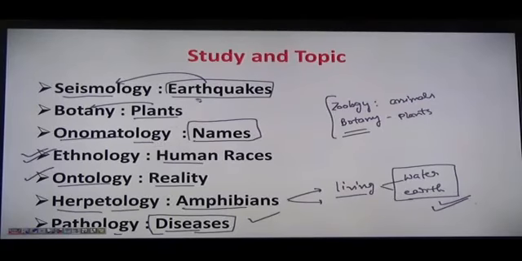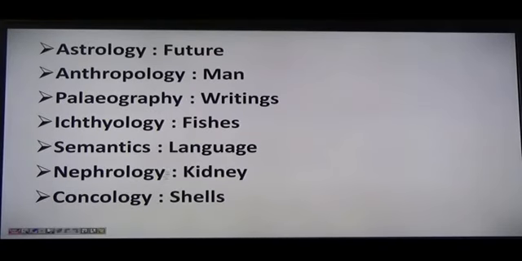What we have studied here: earthquake studies, named seismology; plants, botany; animals, zoology; names, onomatology, right? Then we have human race, ethnology. Then the study of reality is said to be ontology, amphibian is said to be herpetology, and study of the disease is said to be pathology, right? Next we have study of future, astrology, right? Study of mankind, that is named as anthropology. Study of all human race, all mankind, that is said to be anthropology, right?